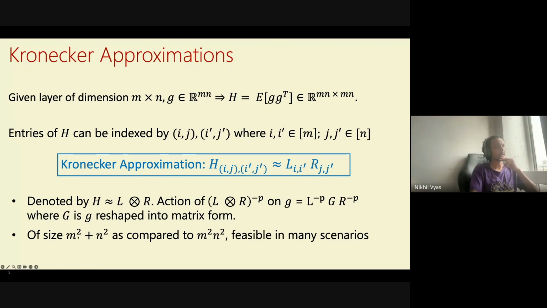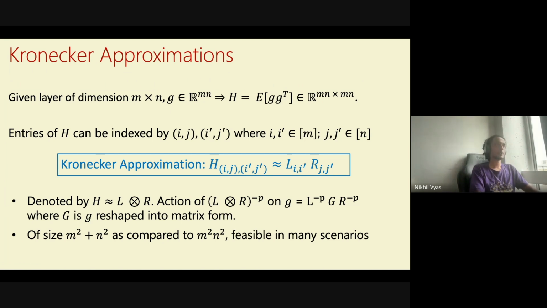The interesting thing here is that the H matrix was of size m square times n square, which is infeasible as we have discussed. This is just of size m square plus n square, because L is of size m square, since i and i prime are both in m, and R is a matrix of size n square. So this is really a feasible thing to store as compared to m square n square.